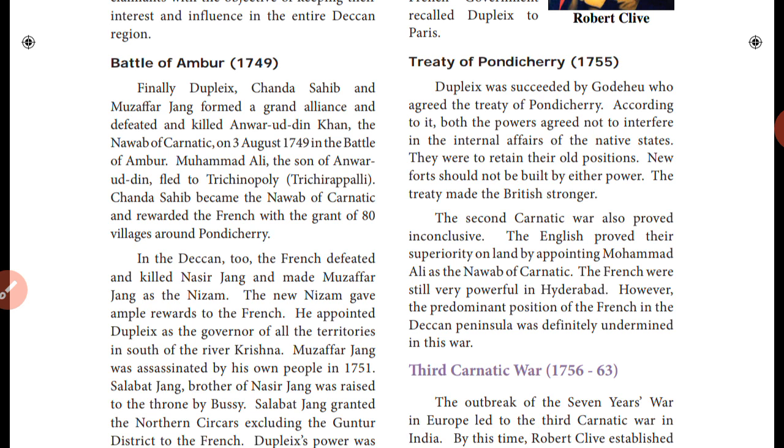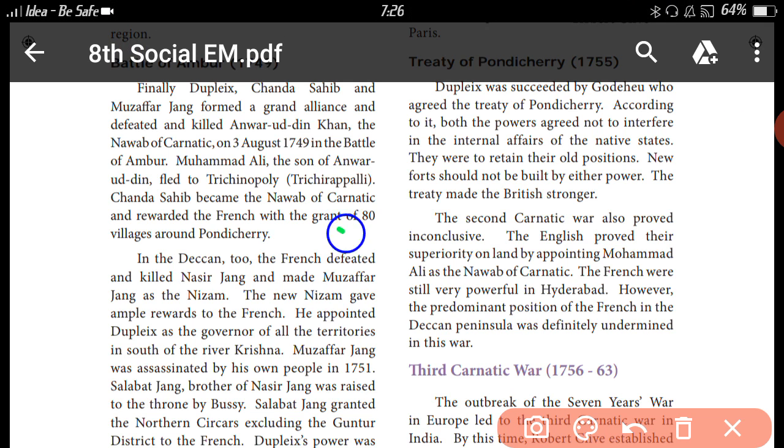So in the Battle of Ambur, Chanda Sahib won the victory, and he gave a reward of 80 villages around Pondicherry to the French. Because Chanda Sahib won the war with the help of the French, he gave them a reward. Can you understand?